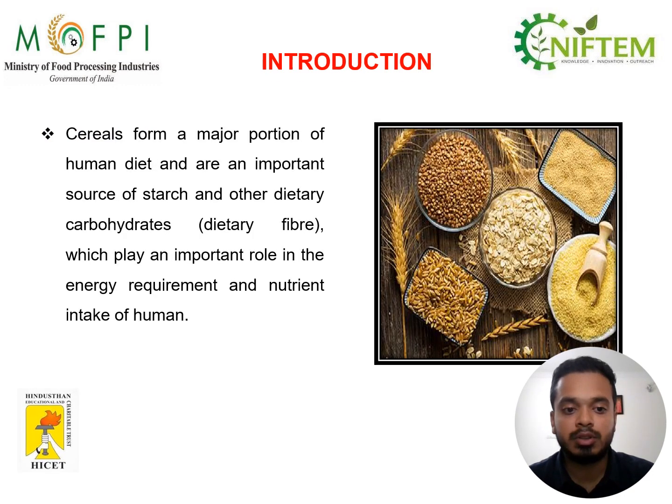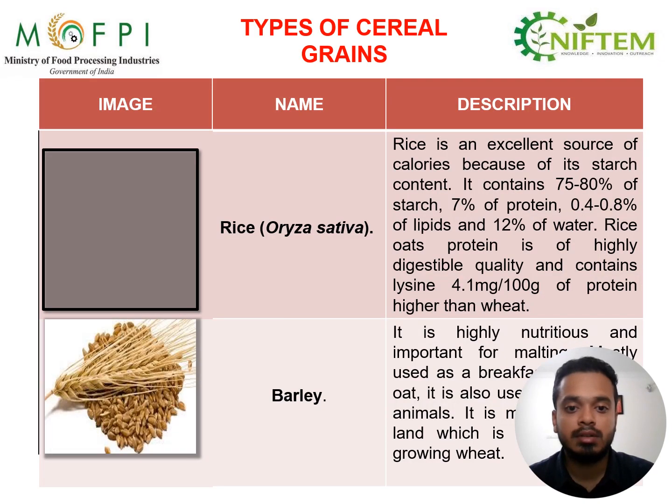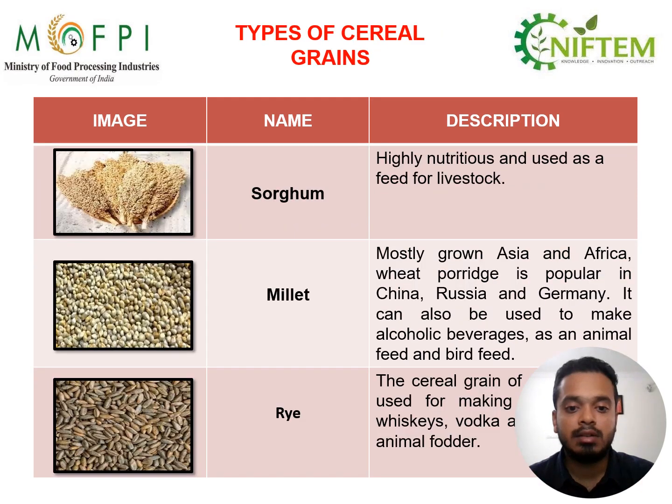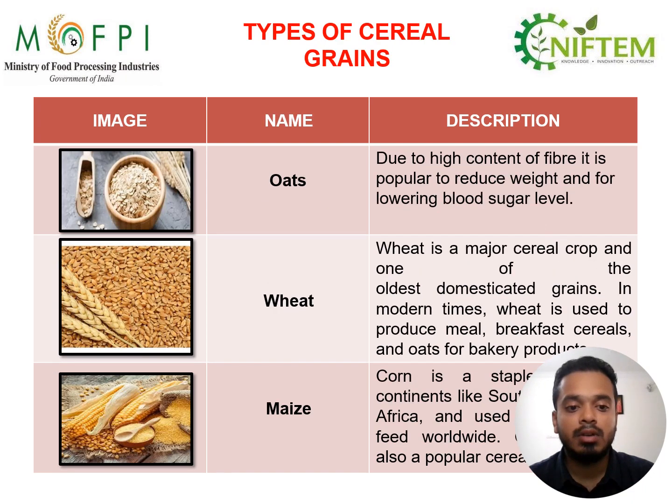Cereals form a major portion of the human diet and are an important source of starch and other dietary carbohydrates, which play an important role in the energy requirement and nutrition intake of humans. The types of cereal grains are rice, that is Oryza sativa, then barley, sorghum, millet, rye, oats, wheat, and maize. That is nothing but corn.